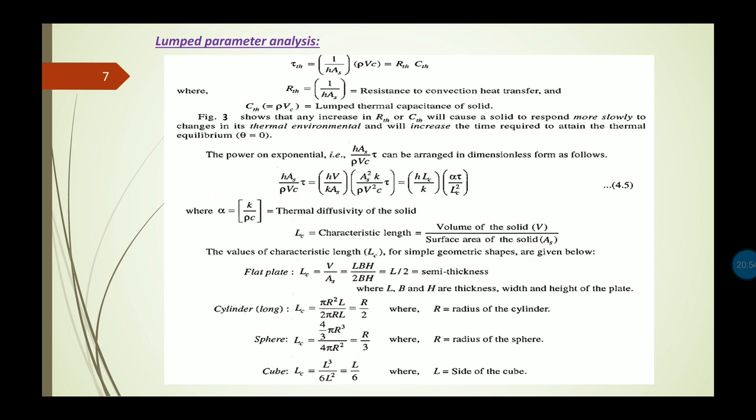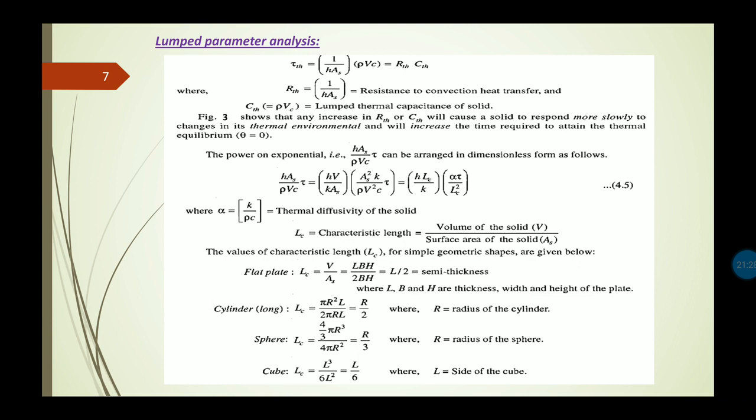Now this term HAS by rho Vc multiplied by tau can be represented as HLC by K multiplied by alpha tau by LC square, which is equation number 4.5. Here alpha is the thermal diffusivity of the solid, that is the ratio of thermal conductivity by heat capacity.